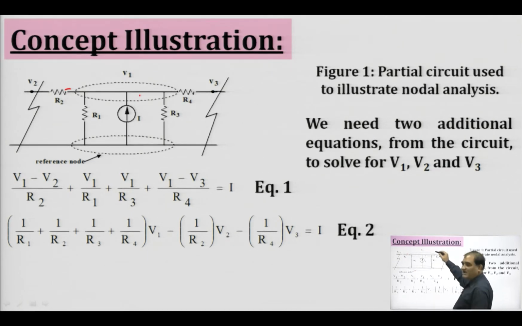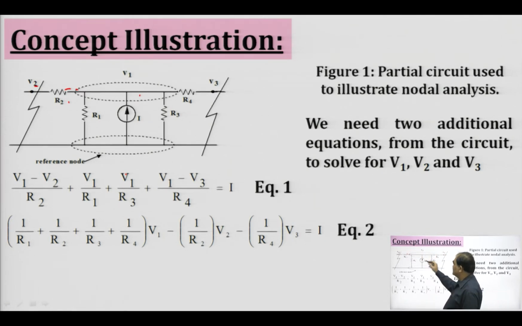We are particularly taking a section of this network, and here we find that this can be one of the nodes because an element is connected to this part. Then this is the common node which is common to all the elements, so we call it a reference node or the datum node, and then this is another node and this is the third node.